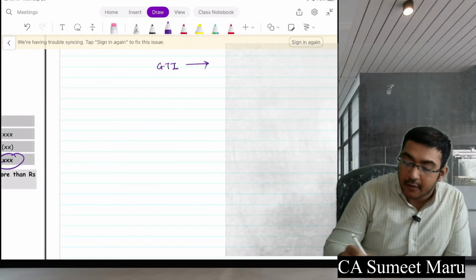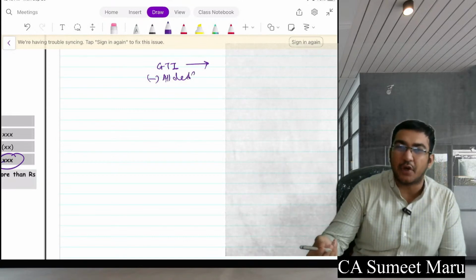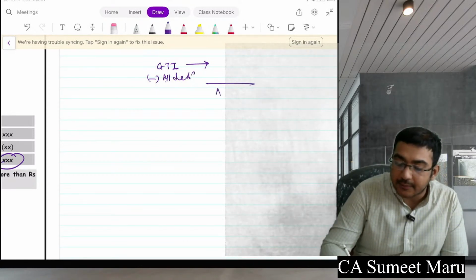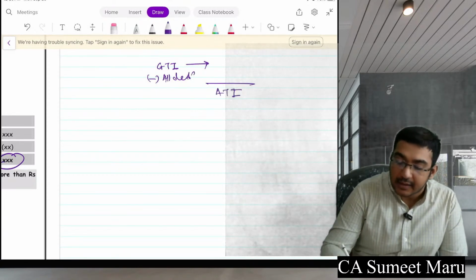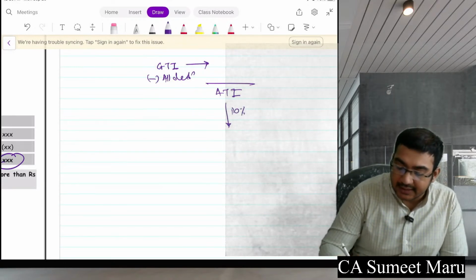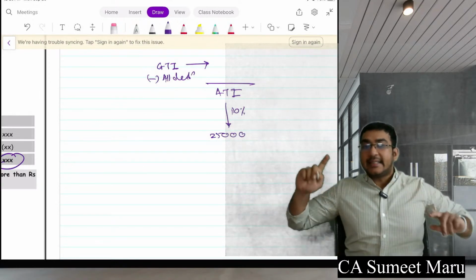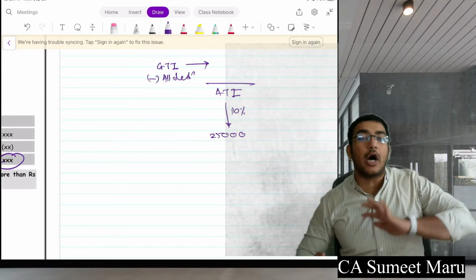Okay, from this you subtract all deductions other than ATG. Obviously this comes your ATI. Iska 10% is your limit, so that comes to 25,000. So your ATG limited category deduction can't go above 25,000.